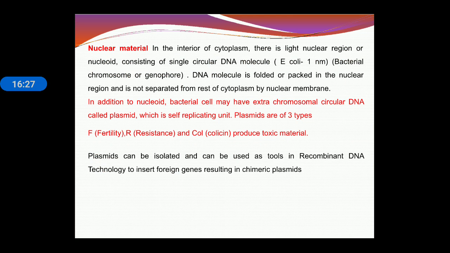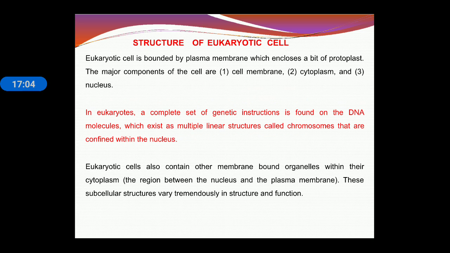Next is nuclear material. In the interior of the cytoplasm there is a light nuclear region or nucleoid consisting of a single circular DNA molecule. The DNA molecule is folded or packed in the nuclear region, and it is not separated from the rest of the cytoplasm by a nuclear membrane. In addition to the nucleoid, a bacterial cell may have extrachromosomal circular DNA called a plasmid, which is a self-replicating unit. Plasmids are of three types: fertility, resistance, and col plasmid. Plasmids can be isolated and used as a tool in recombinant DNA technology to insert a foreign gene, resulting in a chimeric plasmid.